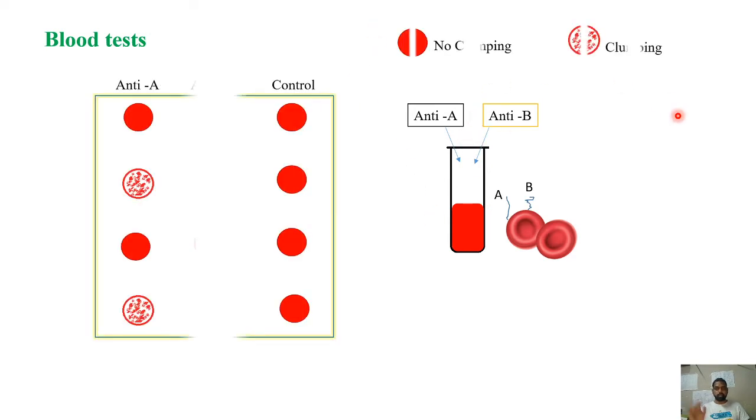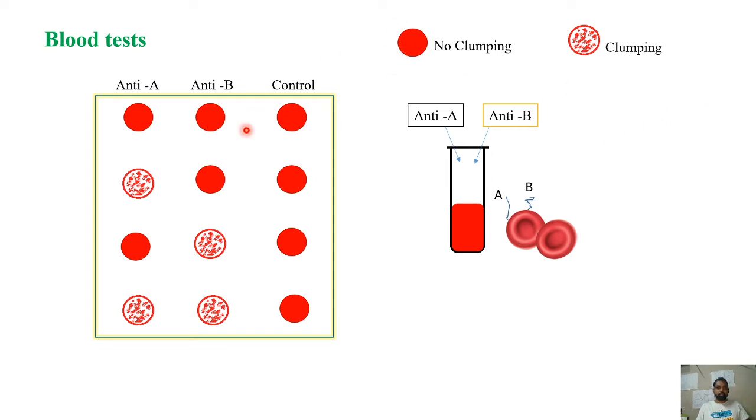So the simple way to represent that is this. See here, this is no clumping, whereas this one is clumping. When there is clumping of the blood, this is how we have represented it. This is the control, that is the blood taken directly without adding any kind of antibodies. So in the first person's blood, you have added anti-A, no clumping. You have added anti-B, no clumping. Control is obviously no clumping.